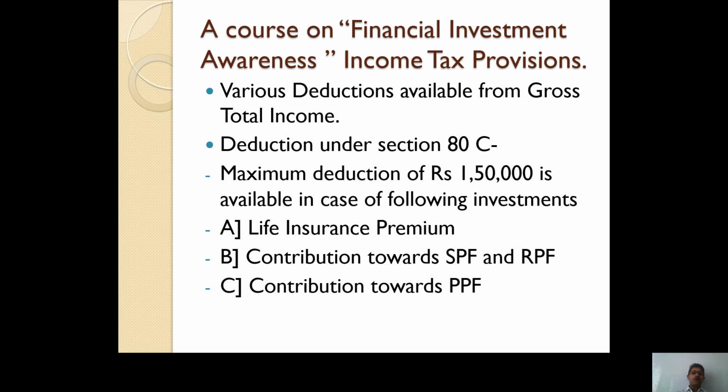So the first and most important deduction available under section 80C is deduction in respect of investment in life insurance premium. The second one is investment or contribution toward statutory provident fund or recognized provident fund. A statutory provident fund is applicable in case of government employees, and RPF, that is recognized provident fund, is applicable in case of non-government employees. The third one is contribution towards PPF, that is Public Provident Fund.